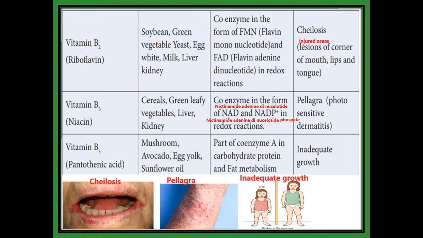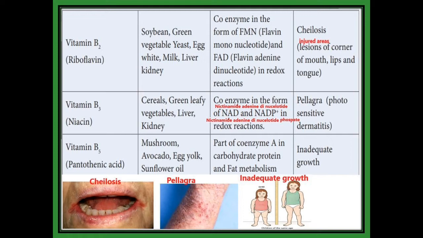Vitamin B2, it is called riboflavin. We obtain the vitamin B2 from soybean, green vegetables, yeast, egg white, milk, liver, kidney. It is a coenzyme in the form of FMN. FMN means flavin mononucleotide, and FAD, that is flavin adenine dinucleotide, in redox reactions. Cheilosis is the deficiency disease of vitamin B2. What is cheilosis? See the picture. It is a lesion. Lesion means injured area at the corner of mouth, lips and tongue.